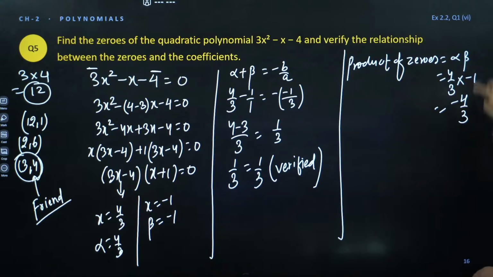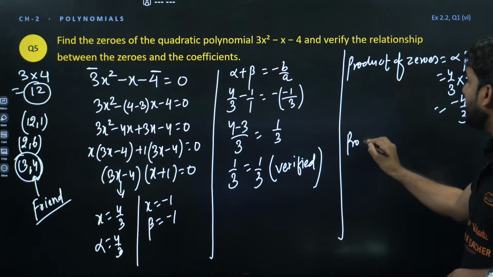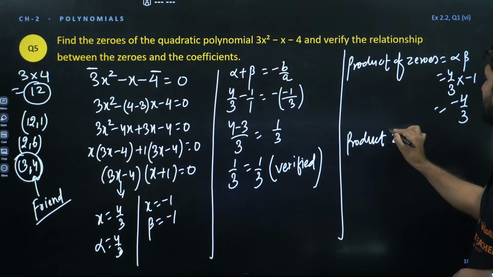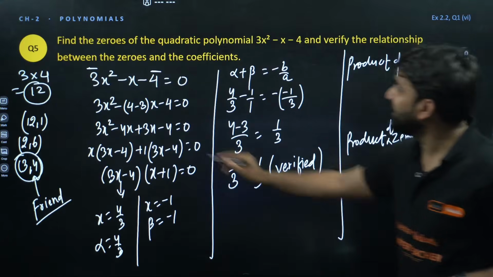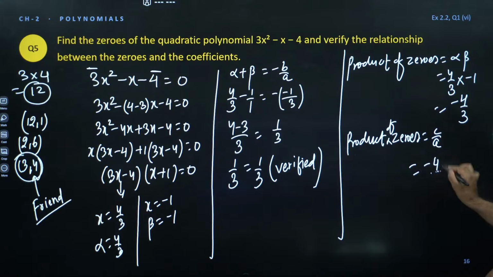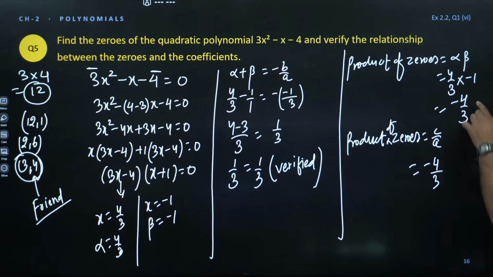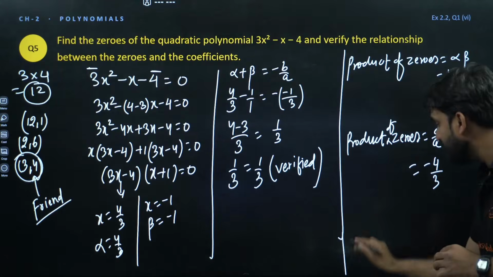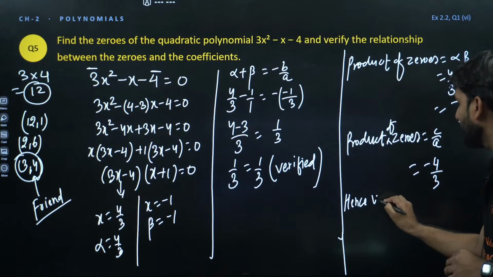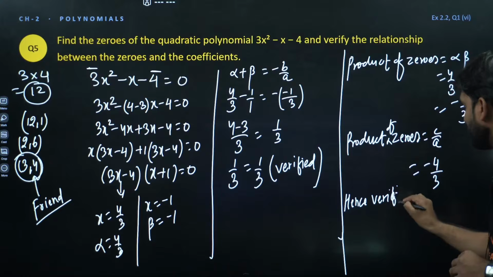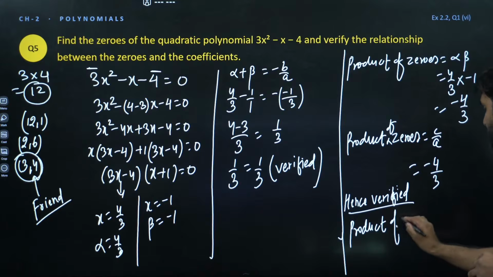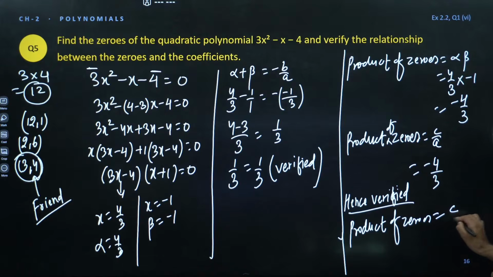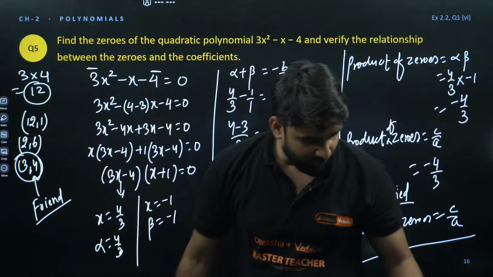Now product of zeros we have already calculated, and do you know product of zeros is also equal to c by a. Where is c? C is minus 4. Where is a? A is 3. So this is minus 4 by 3. Now look here: minus 4 by 3, minus 4 by 3, hence verified that product of zeros is equal to c by a. I hope this is clear to you all.